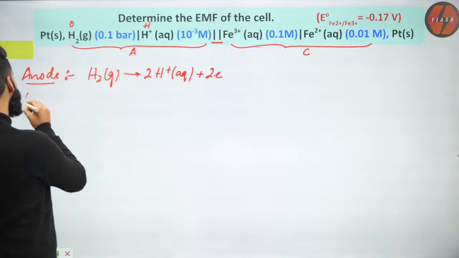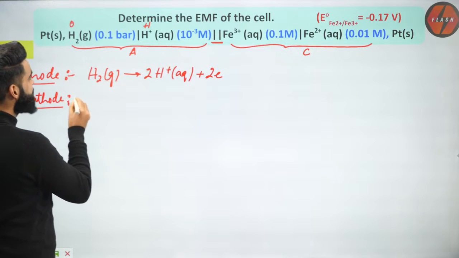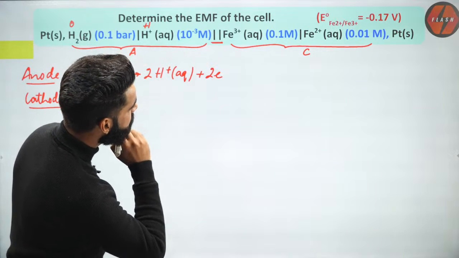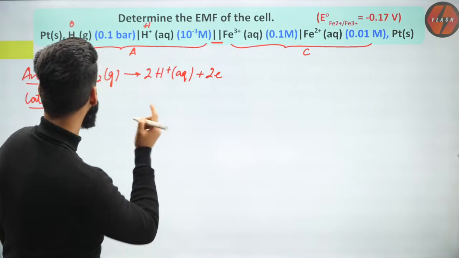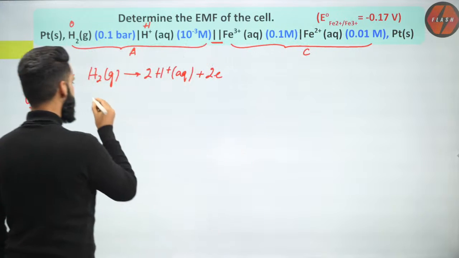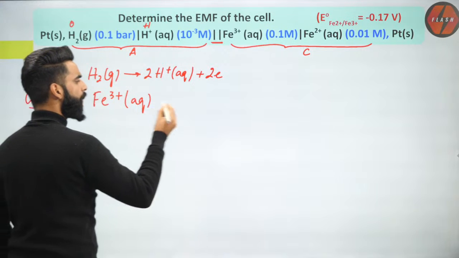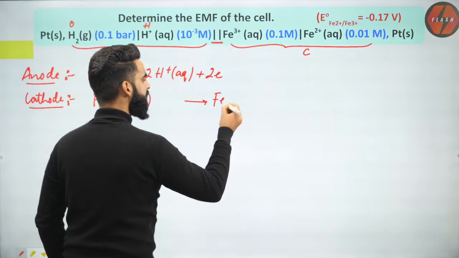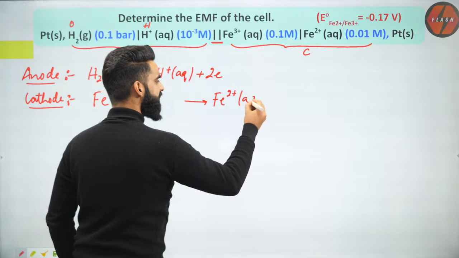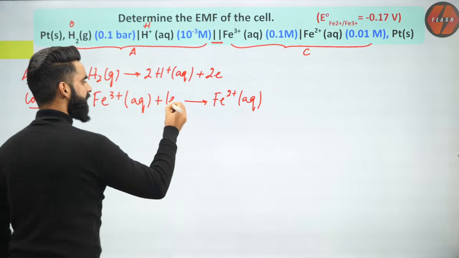Similarly, what is the reaction which is going to take place at cathode? Fe3+ is changing to Fe2+. Fe3+ aqueous is getting converted to Fe2+ aqueous. This is the reaction which is taking place at cathode. At cathode, reduction takes place, so it has to gain 1 electron.